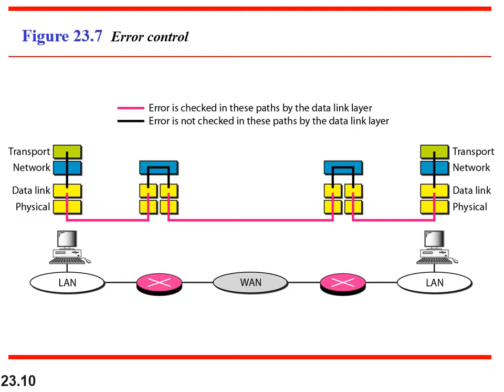When we do error and flow control in the data link layer, why is it necessary to repeat the same function in the transport layer? Because, as we have seen, the error and flow control done in the data link layer checks the transmission of frames between the links. Whereas in the network layer, the protocol used is the IP protocol. This IP protocol is a connectionless protocol.